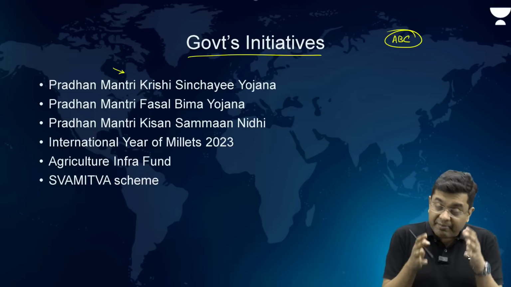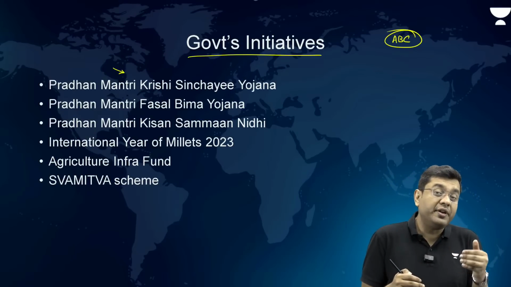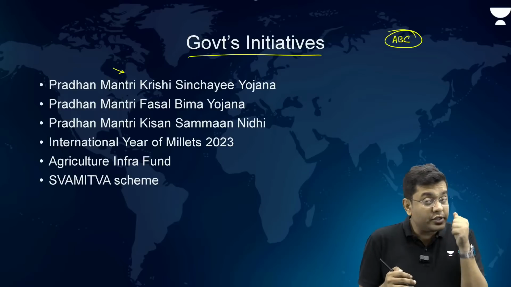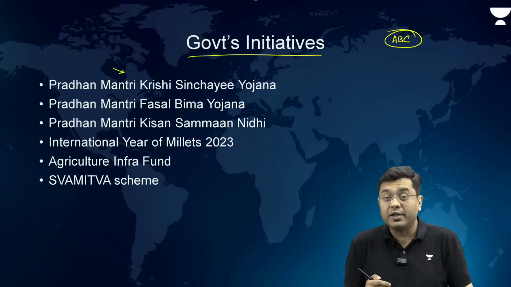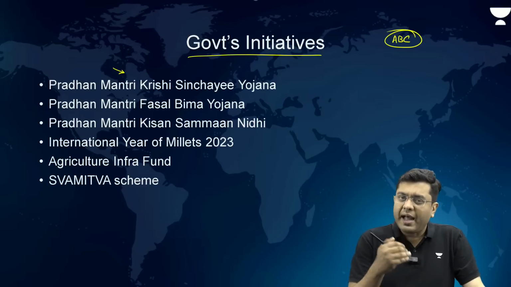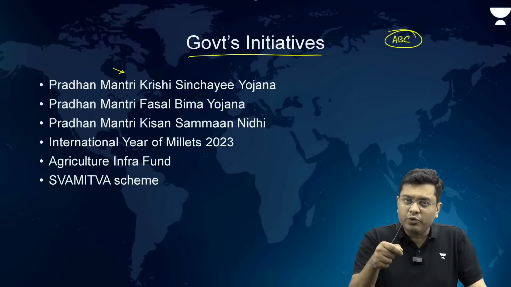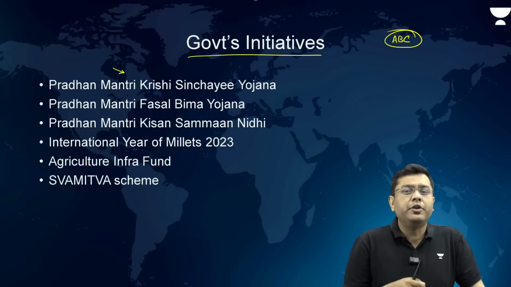And such cases have been found to be present in Haryana. Such cases have been found in Tamil Nadu, in Karnataka, in Maharashtra. Many of these cases have been taken to the judiciary and the cases are pending before the court. But that tells you the lacunae in the Fasal Bima Yojana.